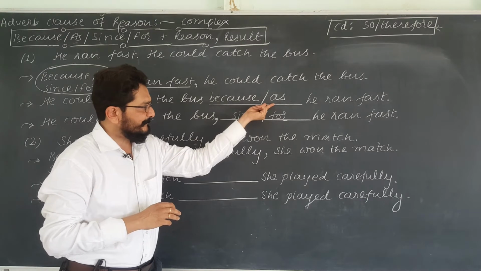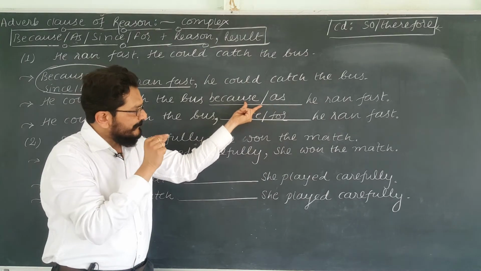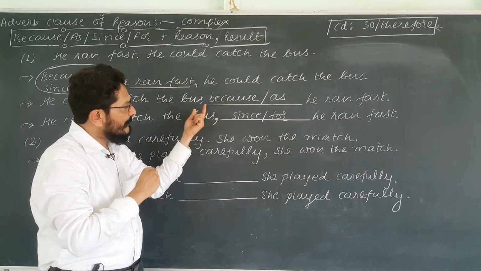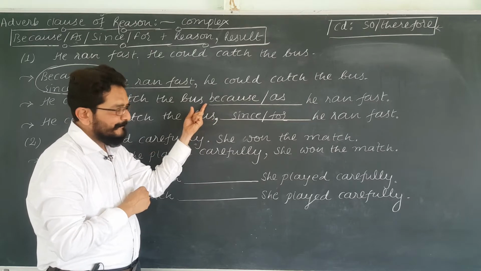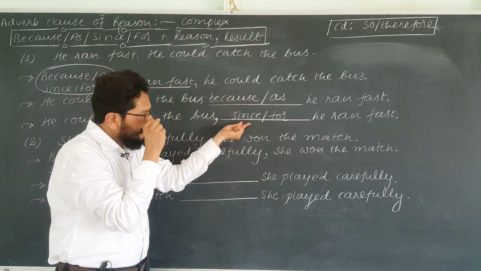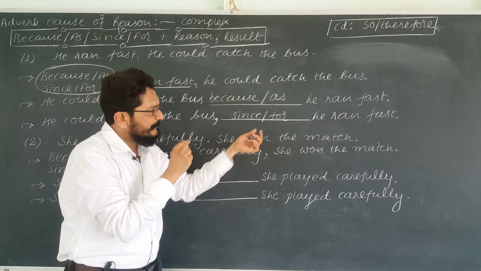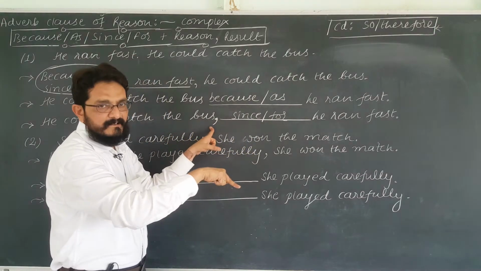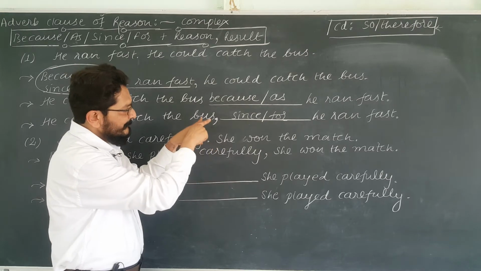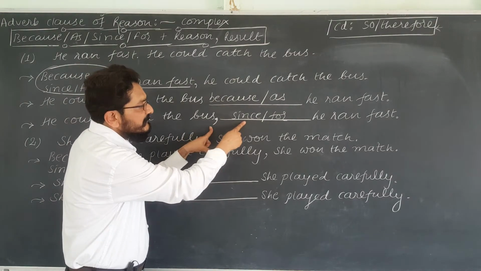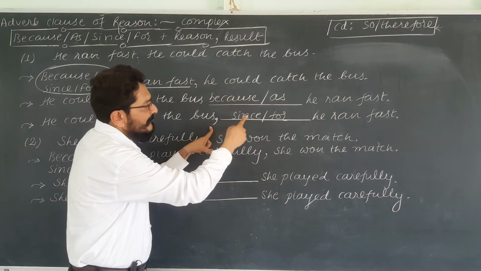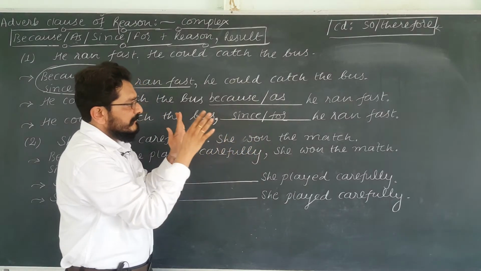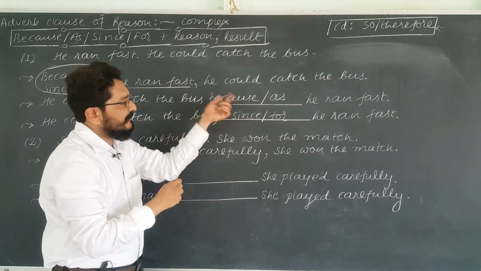Because and as, if you put them in between two clauses, a comma is not necessary. But if you want to use since and for between two clauses, a comma is absolutely necessary. After a comma, if since appears, or for is found, then it means because.